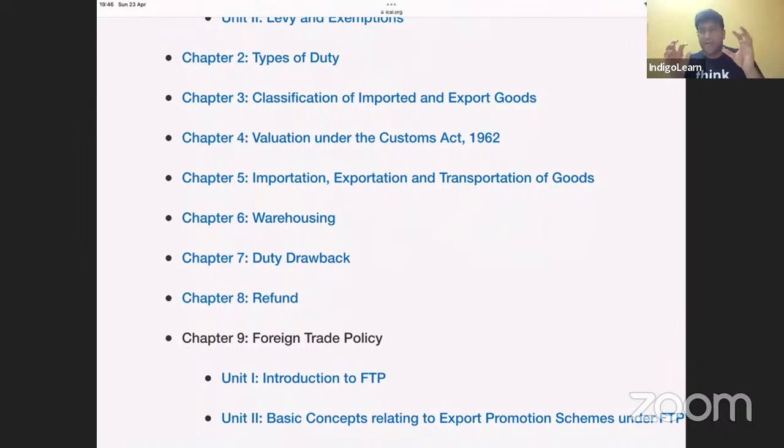And if classification is not possible, my dear friends, because they are able to classify under two particular headings. For example, one product can be classified in this heading also, this heading also. Generally, we'll always prefer a specific heading over general heading. But if one product is coming under both specific headings, it is covering under both, then we'll follow something called later the better rule. Later the better. That means whichever comes later number in that schedule of customs tariff, that will be considered. That is important because ultimately, if proper classification is not done, the rate of duty will go wrong.